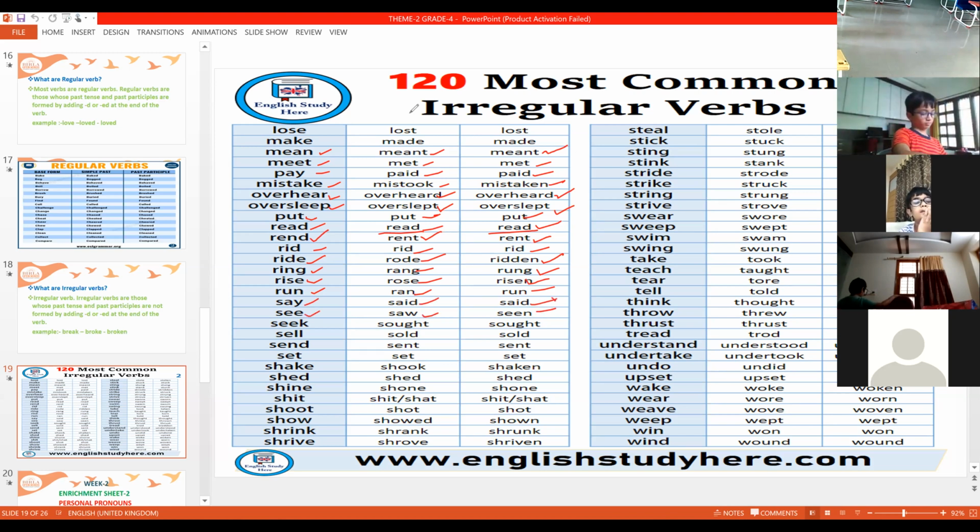These are all examples for irregular verbs. Just a simple thing you have to remember: with D and ED are regular verbs, without D and ED are irregular verbs. Clear for everyone? What are regular verbs and what are irregular verbs? Did you understand?